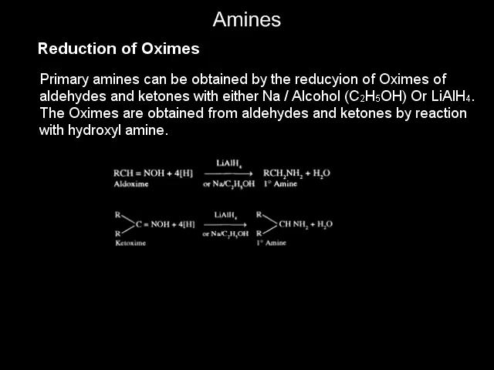The general reaction is as follows. RCH=NOH, that is aldoxime, plus 4 nascent hydrogen in presence of sodium and ethyl alcohol, forms primary amine. And if for the reduction ketoxime is used, then we get amine with 2 alkyl groups as shown below.